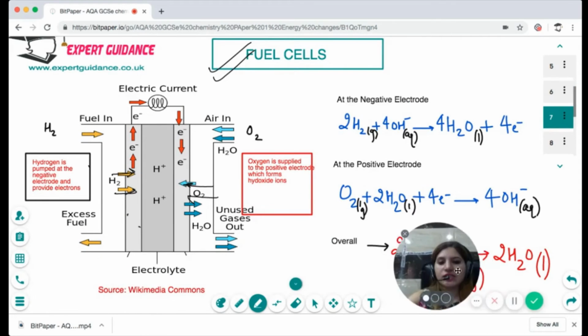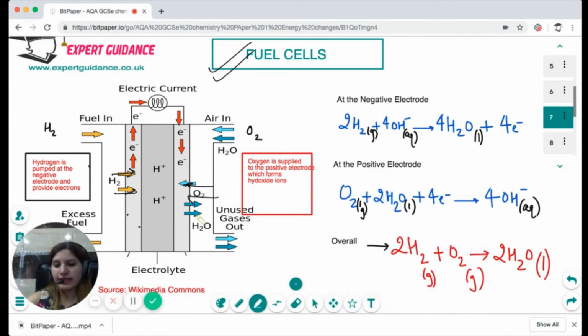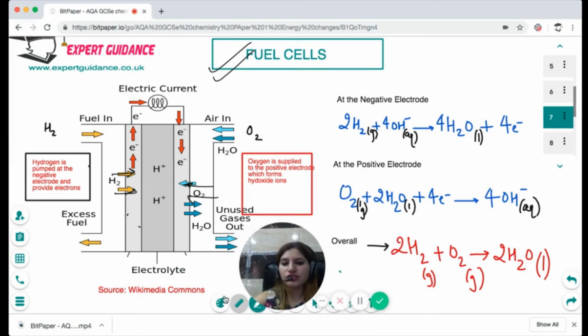Now, this is what you have in your syllabus, a fuel cell. A fuel cell is a device which again converts chemical energy into electrical energy, but that relies on the reaction of hydrogen and oxygen to form water. So this is a setup of a fuel cell.